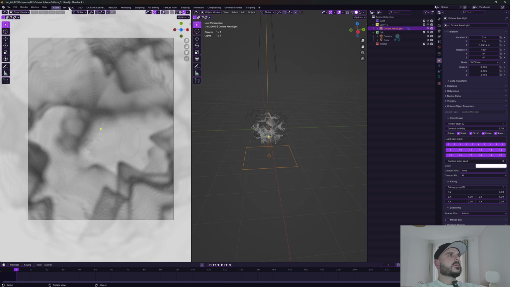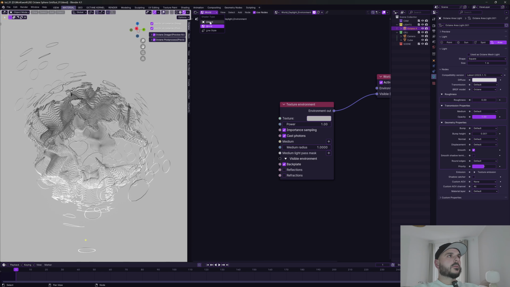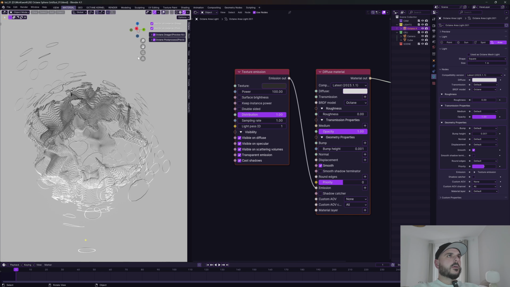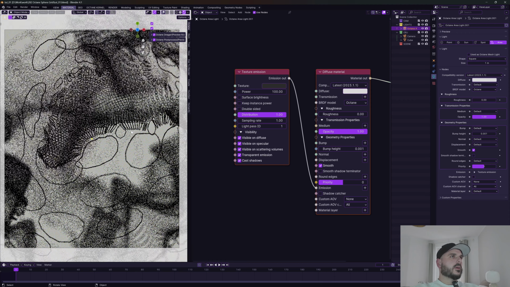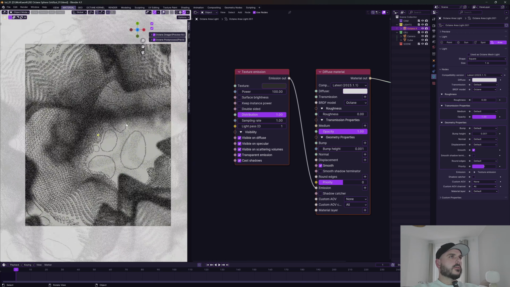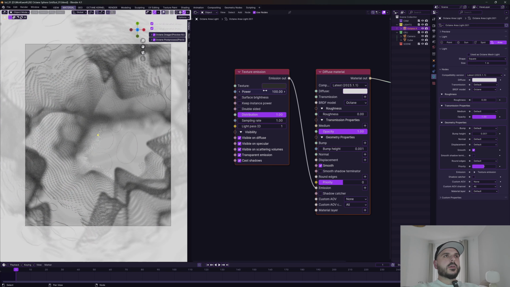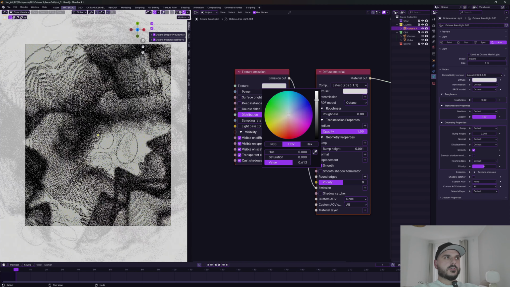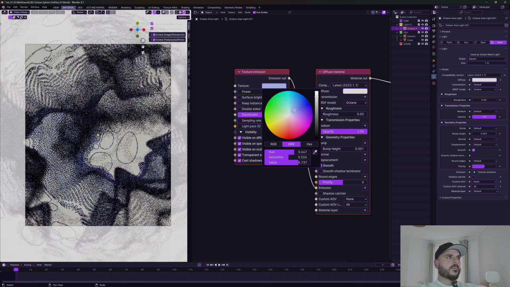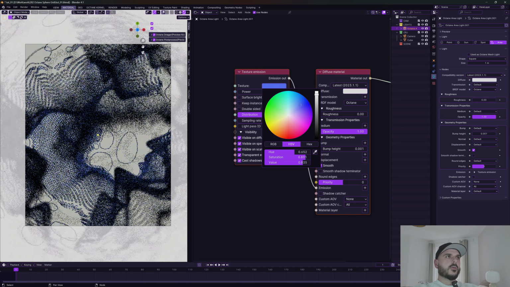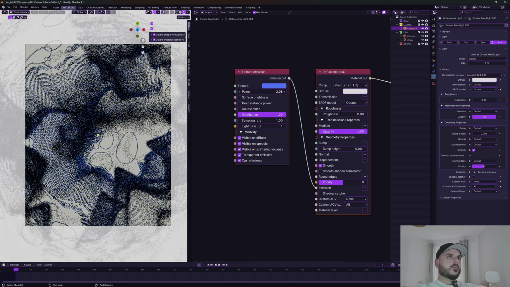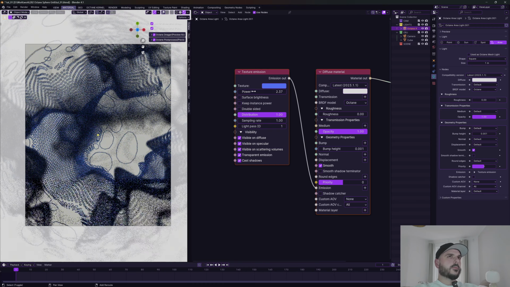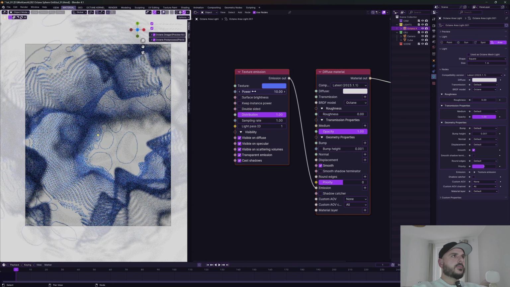Okay, we can go into the material with the light source selected, change to object, and we can also enable the camera view. And let's decrease the power to something like 2, and we want to use some colored lights, so I'm choosing a color here. Can increase the power a bit. Let's make it 10.